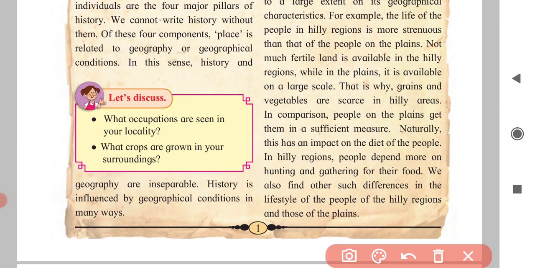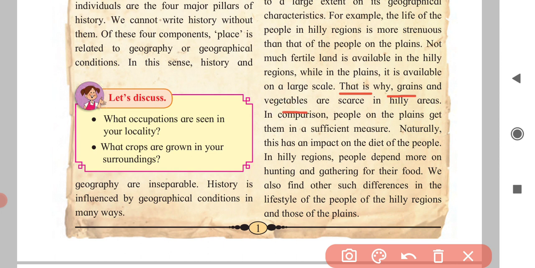That is why grains and vegetables are scarce in hilly areas. In comparison, people on the plains get them in sufficient measures. Those people living in the hilly area are not getting many grains, vegetables and crops, because they don't have enough fertile land.